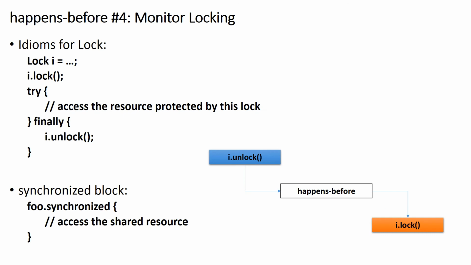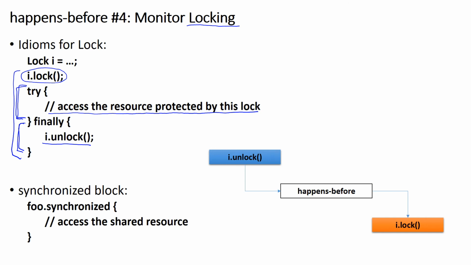The next rule governing the happens before relation is about locking. So this is the idiomatic use of locks. First, you acquire the lock, and then you access the resource protected by the lock within this try construct. Finally, you release the lock inside this finally construct. The reason that we restrict the access to the resource within this try construct is to make sure that the lock is released eventually inside this finally construct, even if exceptions are raised.